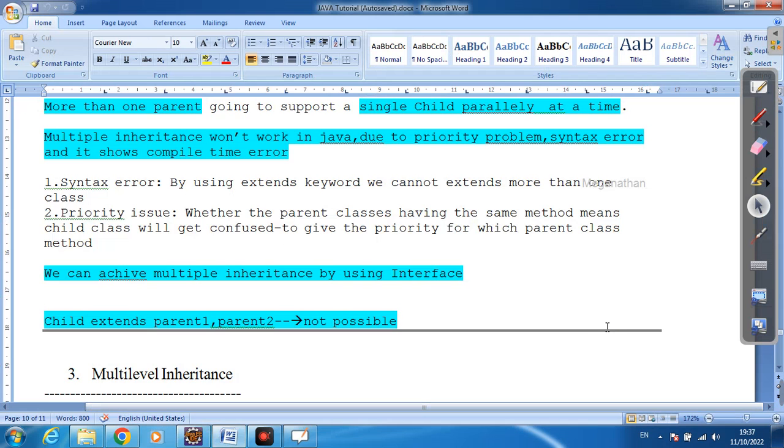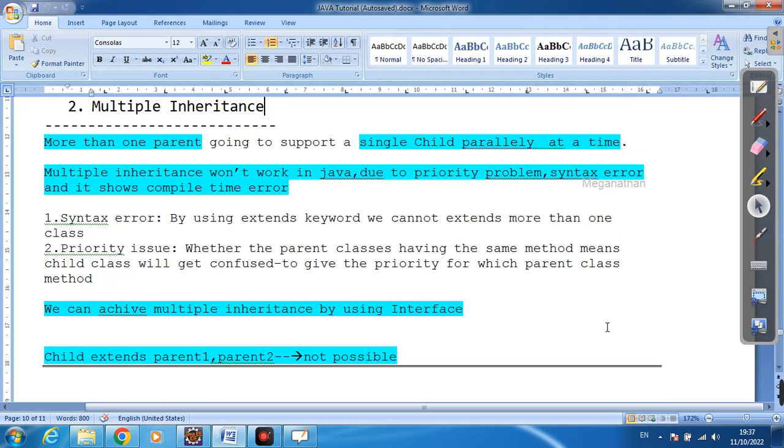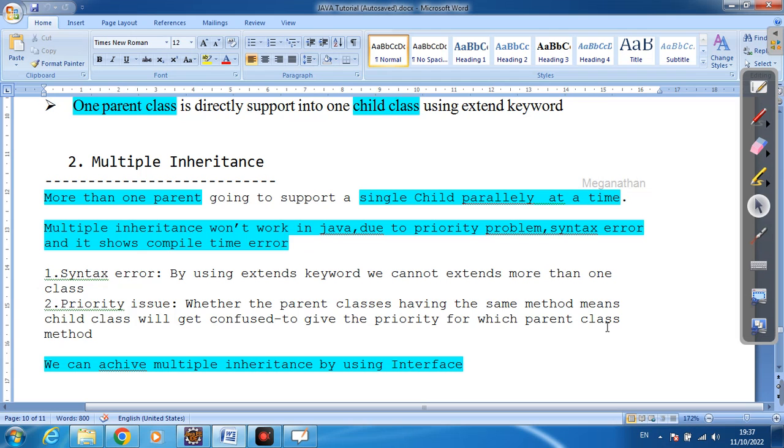So see here, more than one parent going to support a single child. Parent 1 and parent 2 going to support this single child. This is not possible in Java. We can achieve this with an interface, right? I'll put that in a later lecture. We can see this afterward, right?